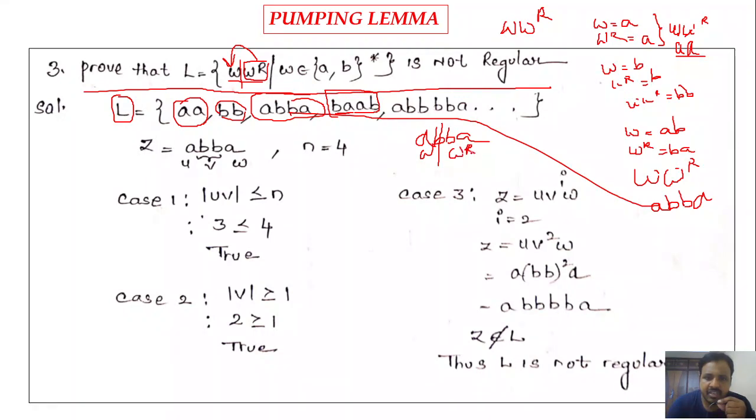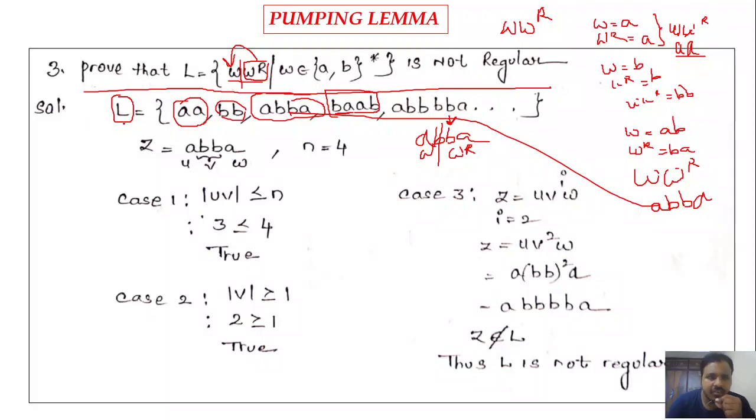In the finite automata, when we reach the first part of w^R, we must know what sequence of symbols belongs to w. So for these types of string patterns, we cannot construct a finite automata, and hence this language is not regular. Here is how we can prove it by using the pumping lemma.